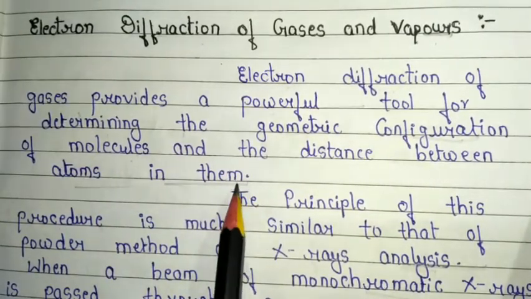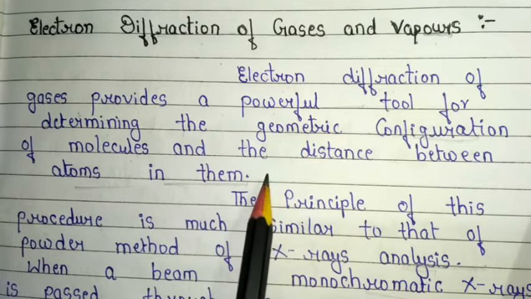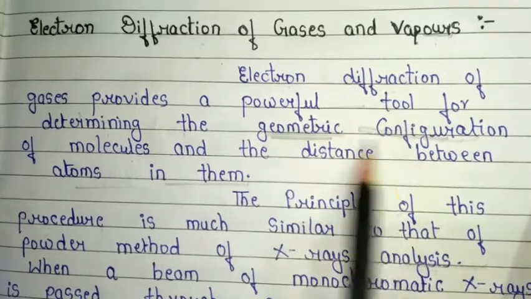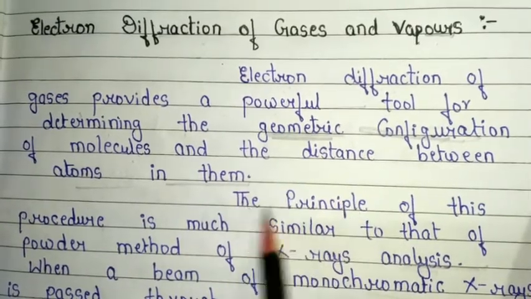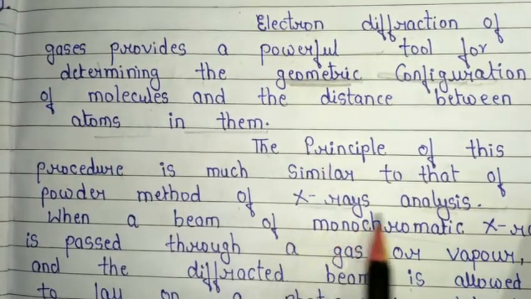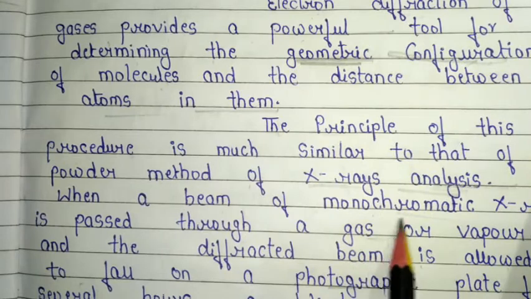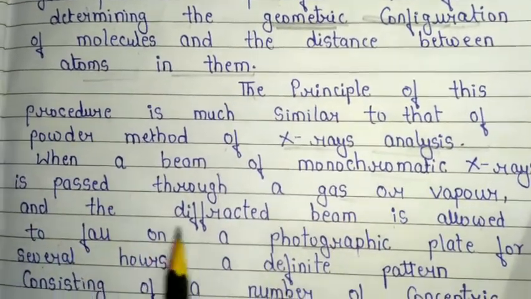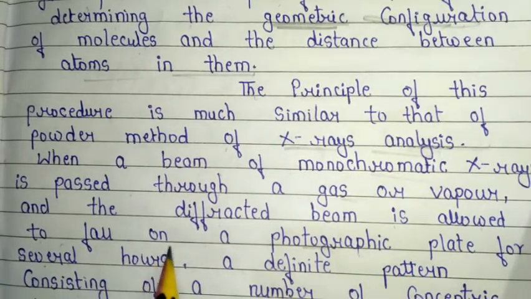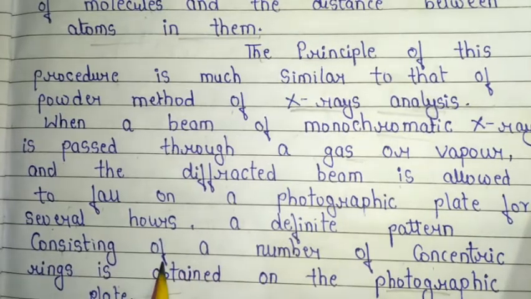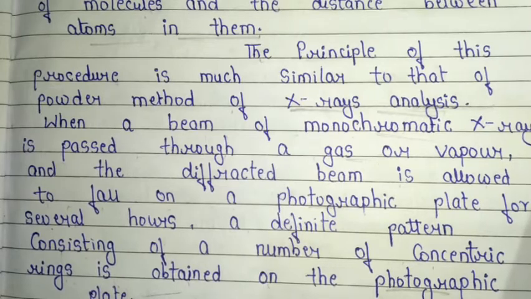So basically, electron diffraction of gases is a very powerful tool to determine the geometric configuration of any compound or molecule. The principle of this procedure is much similar to that of the powder method of X-ray analysis. When a beam of monochromatic X-ray is passed through a gas or vapor, and the diffracted beam is allowed to fall on a photographic plate for several hours, a definite pattern consisting of a number of concentric rings is obtained on the photographic plate.